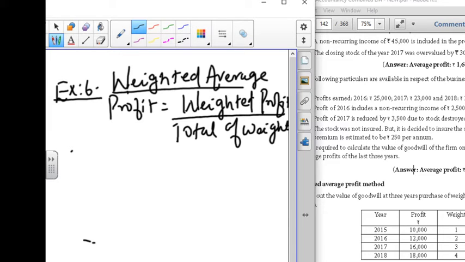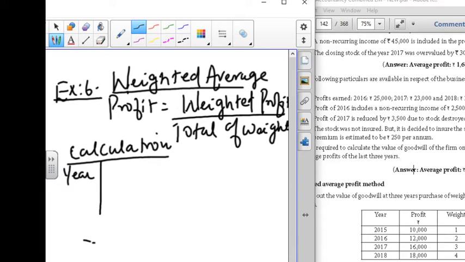Here first you have to write the formula, next we move on to the calculations. In this calculation, first we have to box the formula. Next column you are going to write profit. There is no fixed format for doing it.